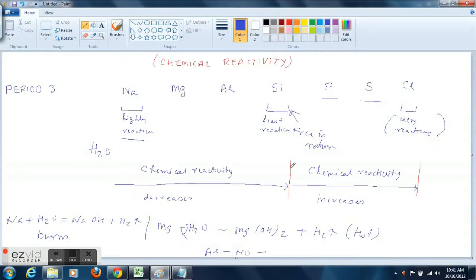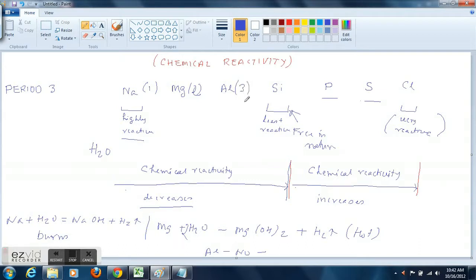So why is it like this? Because chlorine has 7 electrons in the outermost shell, sulfur has 6, phosphorus has 5. Now with 7 electrons it is easy for chlorine to acquire 1 electron and gain an octet. Sulfur has to gain 2 electrons, so it is more difficult. That's the reason it is less reactive. Phosphorus has 5 electrons, so it has to gain 3 electrons. So it will be even more difficult for phosphorus to acquire 3 electrons to reach an octet. So it will be even less reactive.